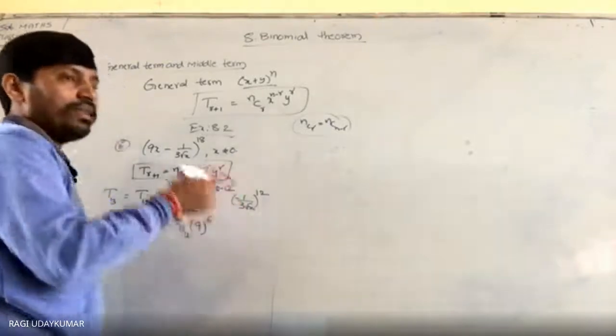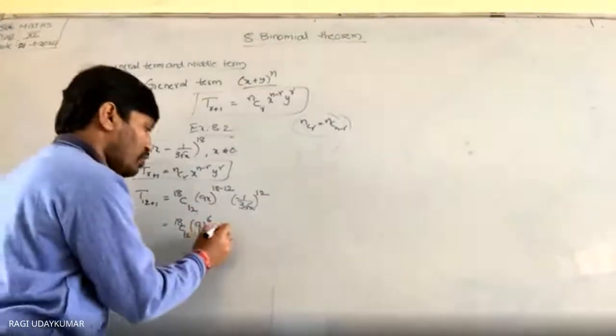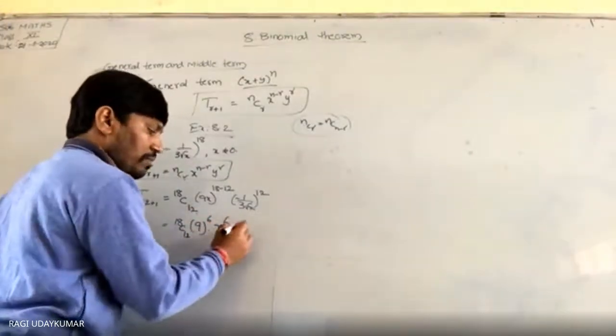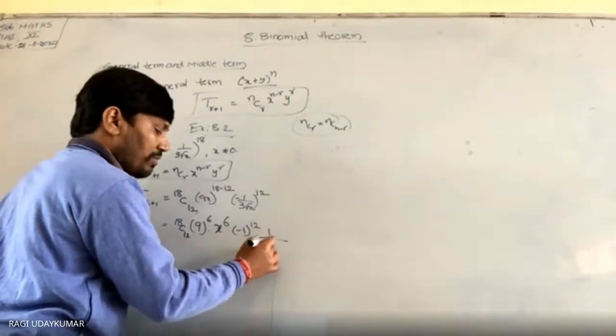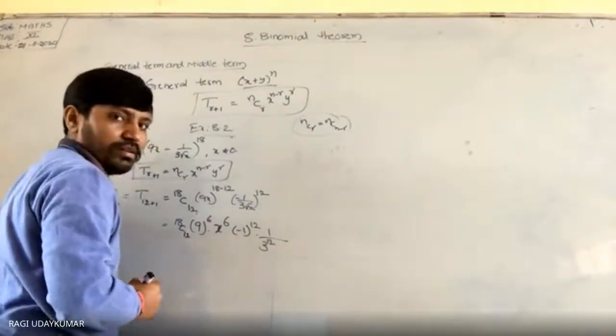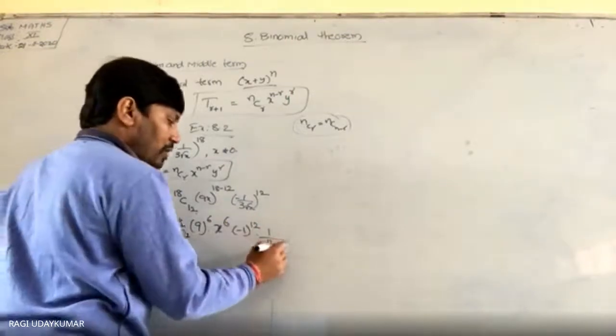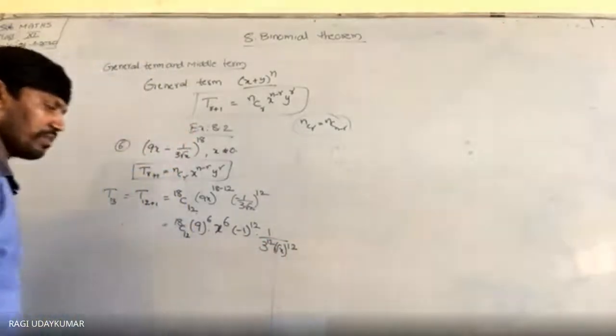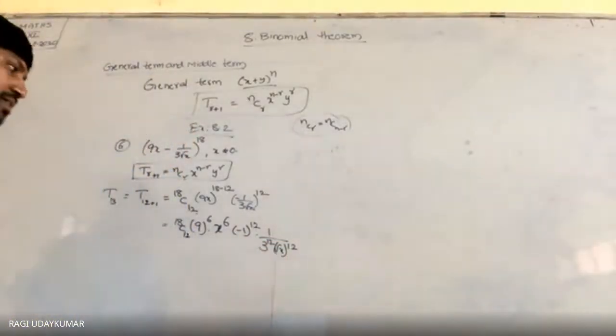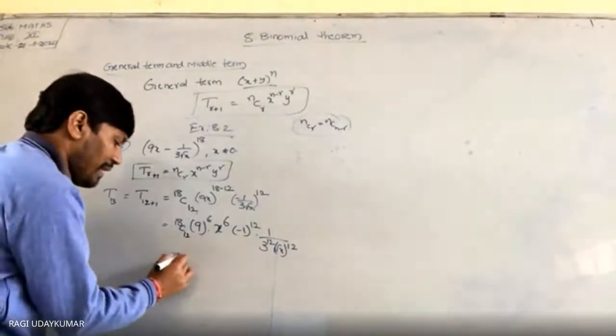18 minus 12 is equal to 6. And x to the power of 6, minus 1 to the power of 12, 1 by 3 to the power of 12, and root x to the power of 12. समझ में आया?